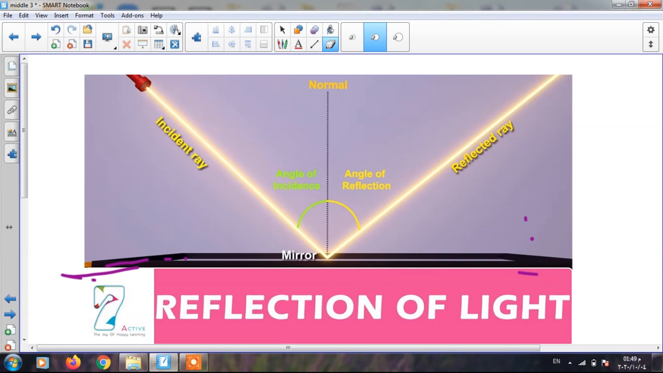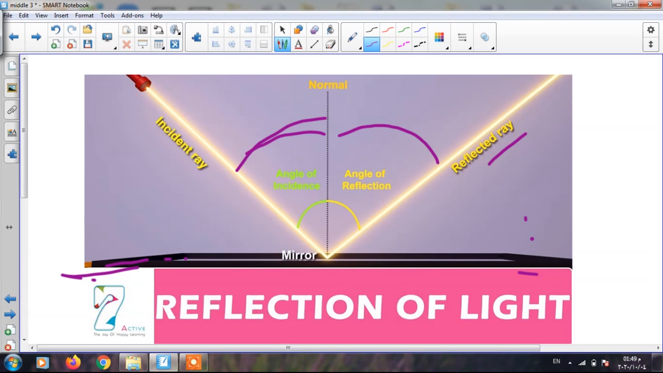The angle here between the incident light ray and the normal is called the angle of incidence, and the angle between the reflected ray and the normal is called the angle of reflection. What is meant by angle of incidence and angle of reflection? We can say the angle of incidence is the angle between the incident light ray and the normal. What about the angle of reflection?